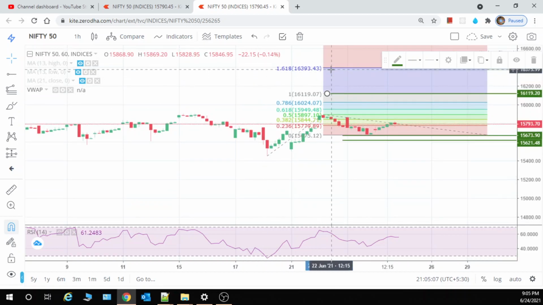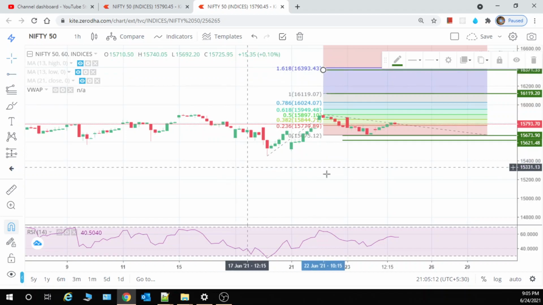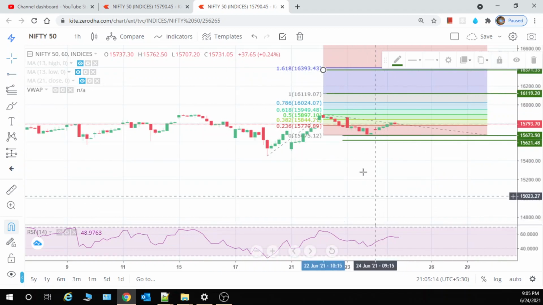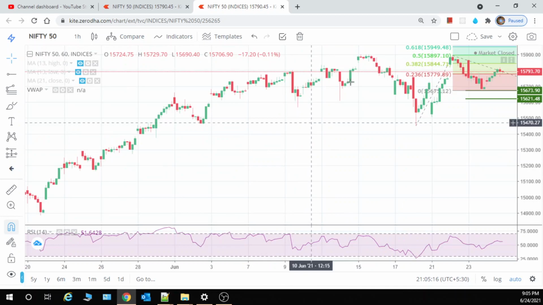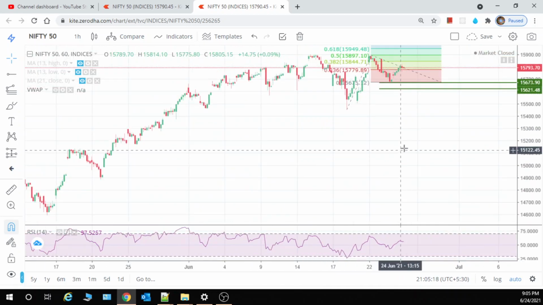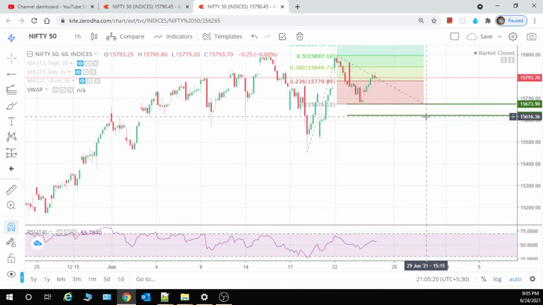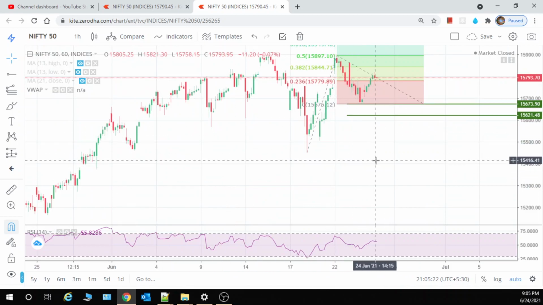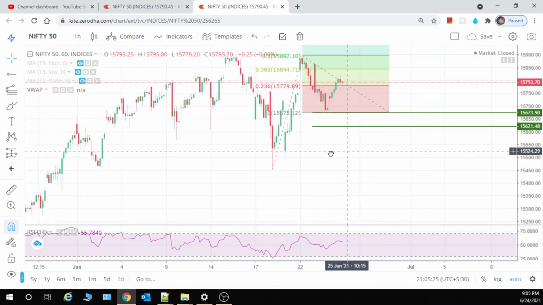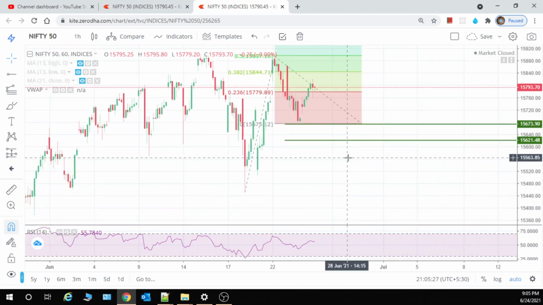1.618%, that is what 16,300 I used to tell, right? 16,300 is what I used to tell you. So this is the reason why I used to give you this target actually. So we can measure the target, how much it will come and how much support it can take, and all those things we can measure.